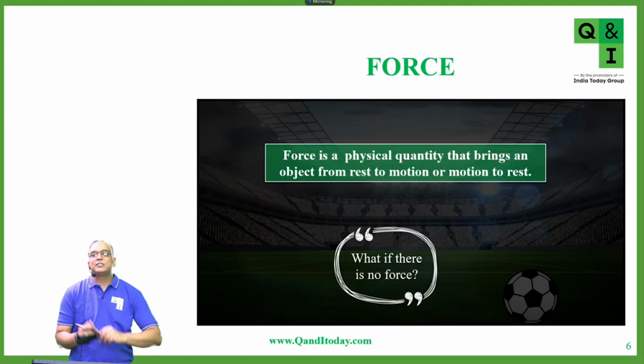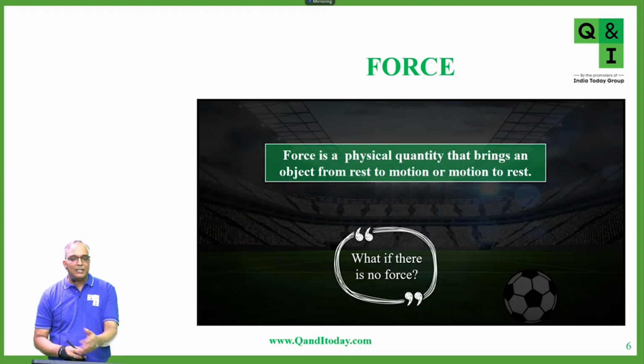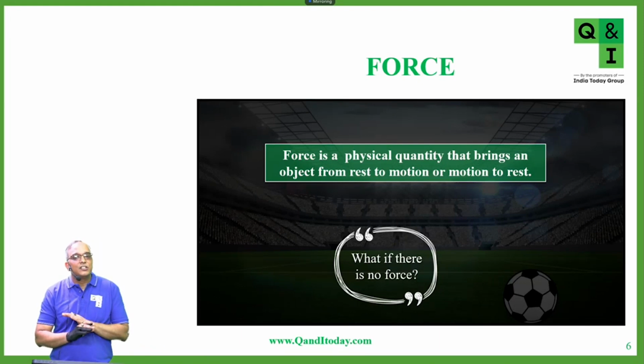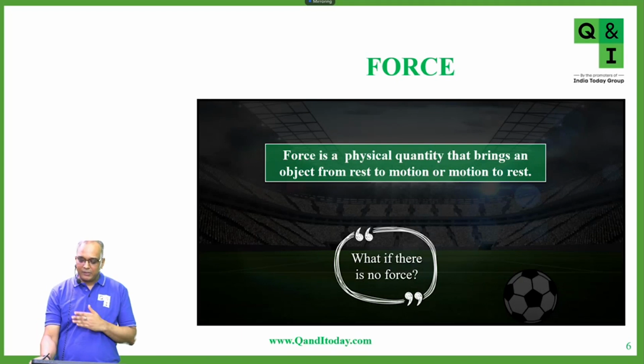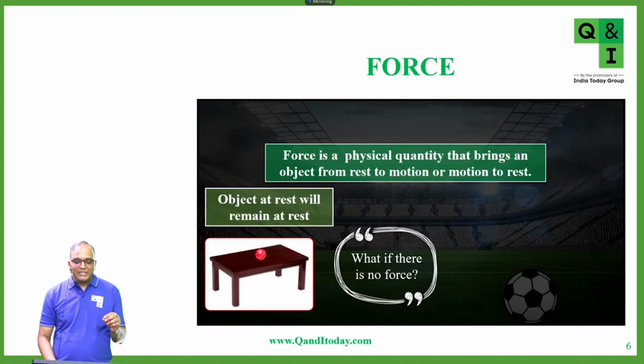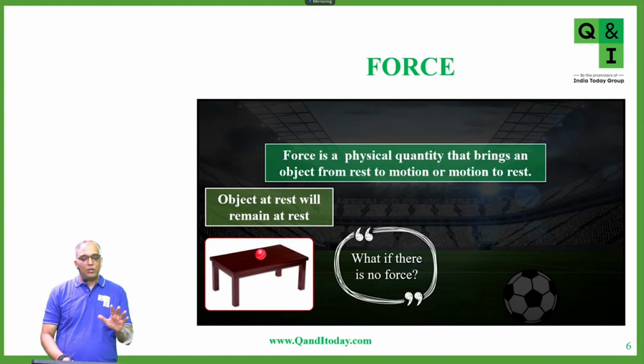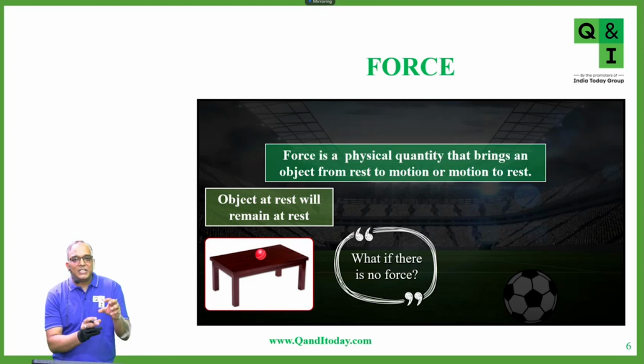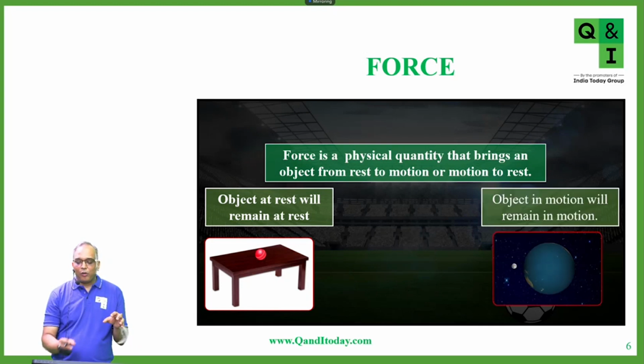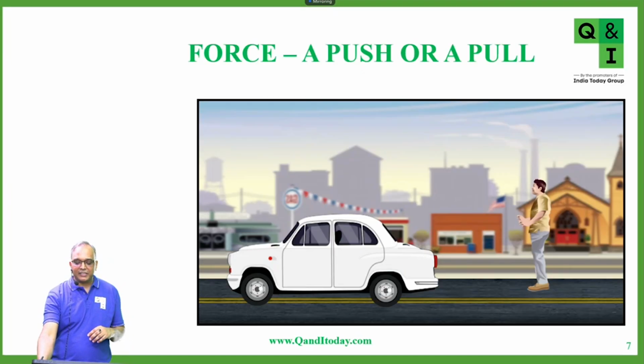Now, what if there is no force? If there was no force, for example, if there was no friction force in the previous case we were discussing, the ball which was moving would keep on moving until and unless an external force is applied. If there is no force acting, it will continue moving throughout. It will never come to a stop. An object at rest will remain at rest. If no force is applied, the object which was at rest will stay at rest. It will not move. And if the object was moving, it will keep on moving. It will not come to rest if there is no force applied to it.